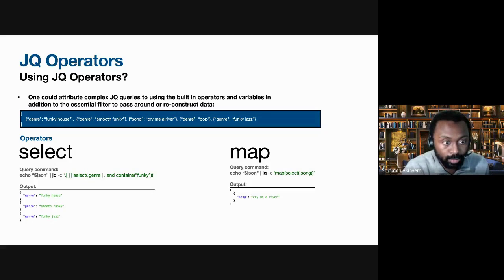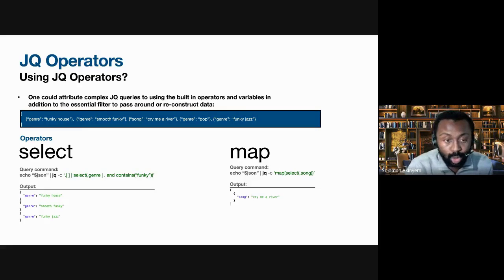So the result of that genre, we're piping it. And then out of that result, we're selecting funky. So anything with the value of funky, we're selecting that, and then we're outputting a JSON result as a result of that.